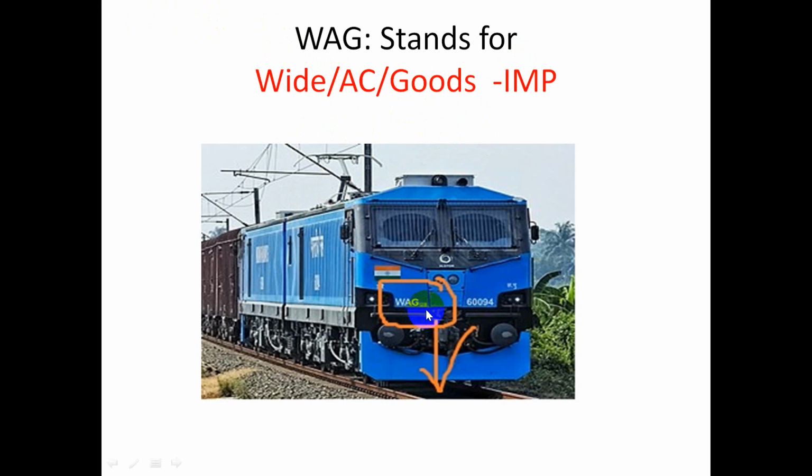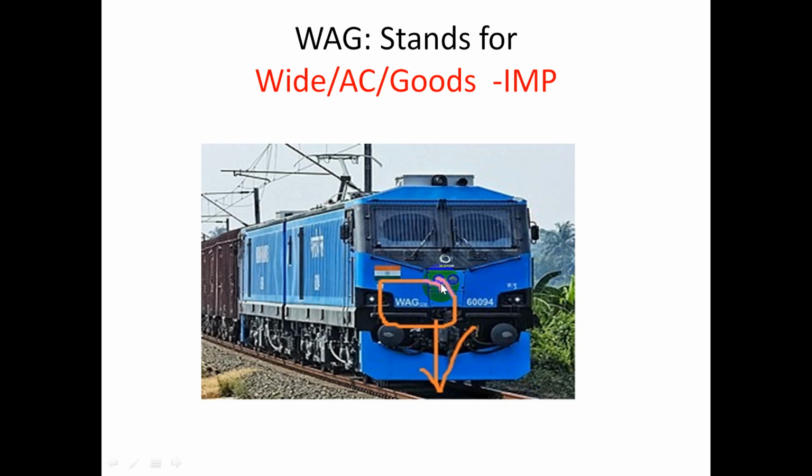And here you can see 12 stands for horsepower. Just wait, this is not all locomotives, all AC locomotives that consume 25 kV, 25 kilovolt AC electric locomotive, right? So the Indian Railway WAG 12, I'm talking about this particular locomotive.